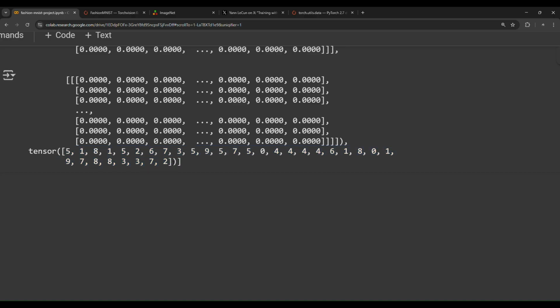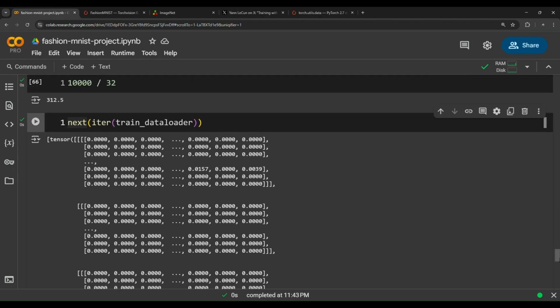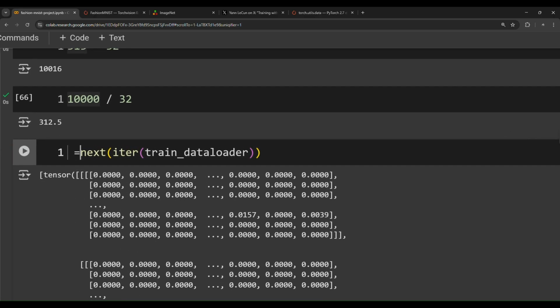We have 32 images in this list. We may have a more in-depth inspection by storing this into some variables. So we have batch images, a variable that contains these tensors, which are nothing but images, comma, batch labels.